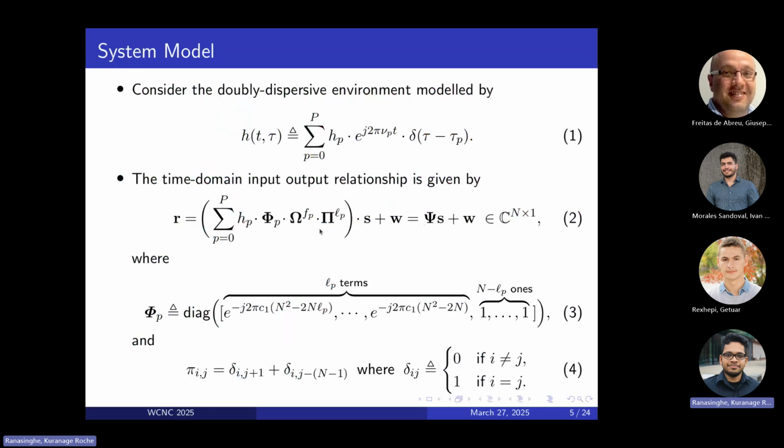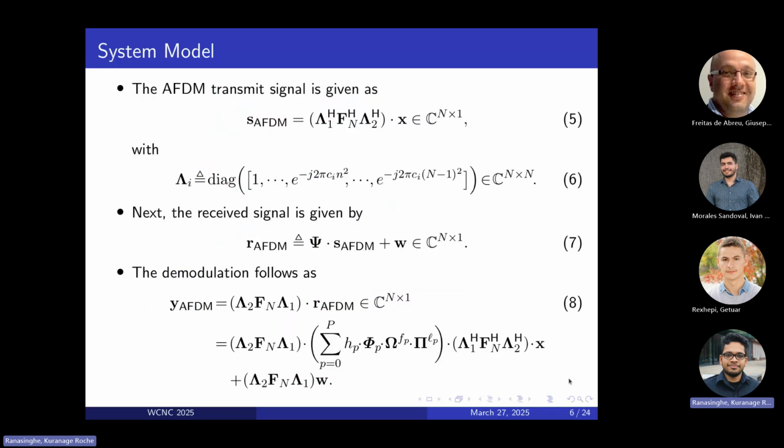This omega p is a diagonal matrix which describes how the Doppler shifts affect the subcarriers in the channel. And finally, this pi matrix is a cyclic shift matrix which describes how the delays are going to affect our received signal. These are correspondingly defined in equations 3 and 4 here.